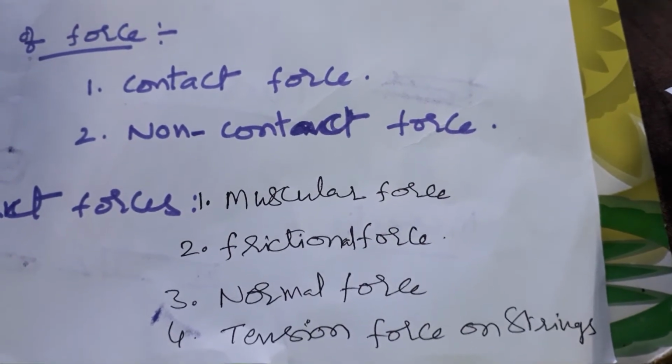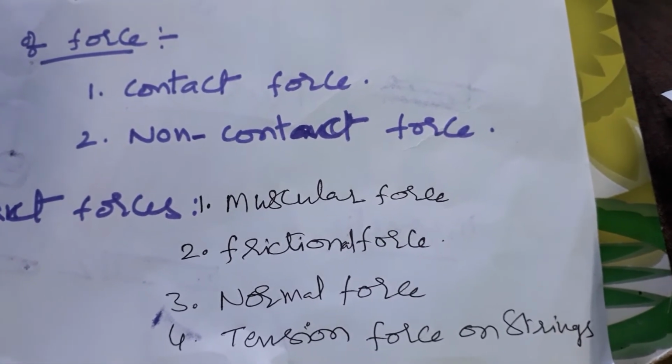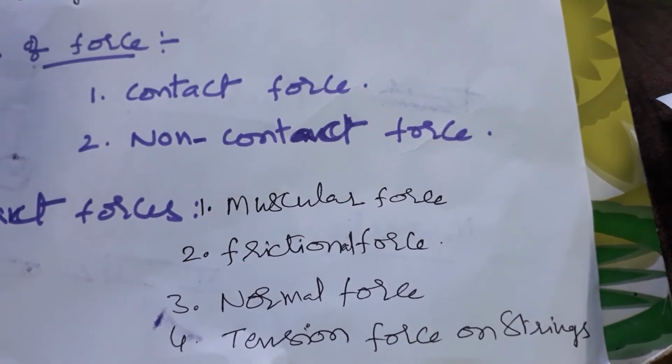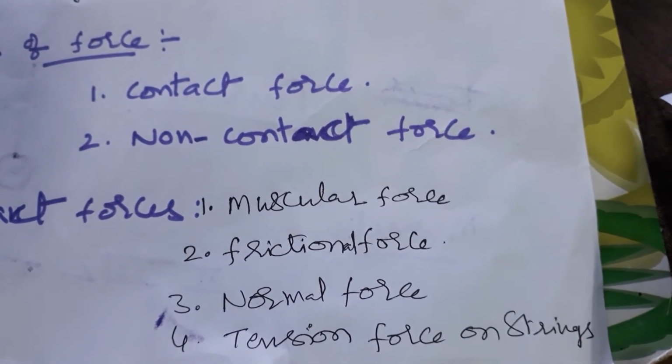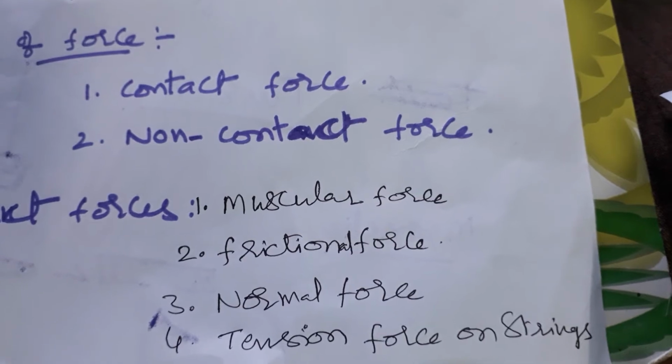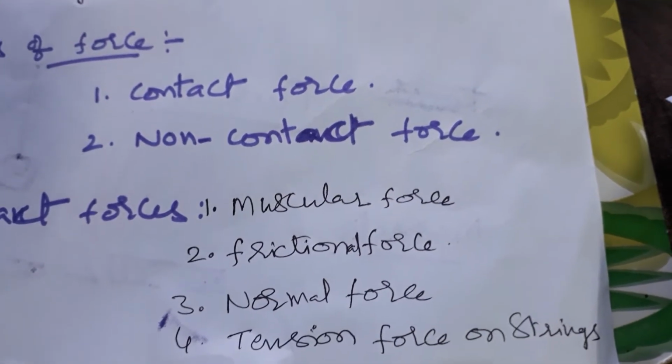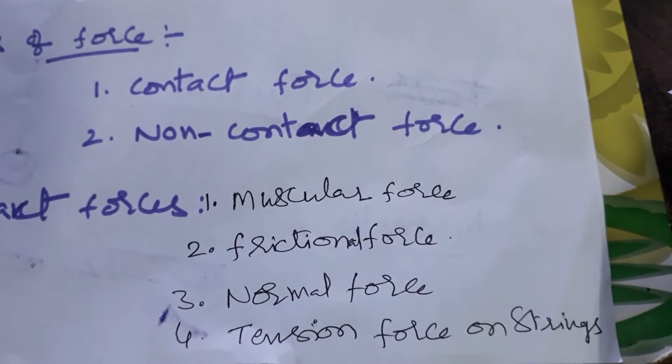For example, take a table and keep a book on it. The book stays on the table at rest and does not fall down because of the normal force acted by the table.